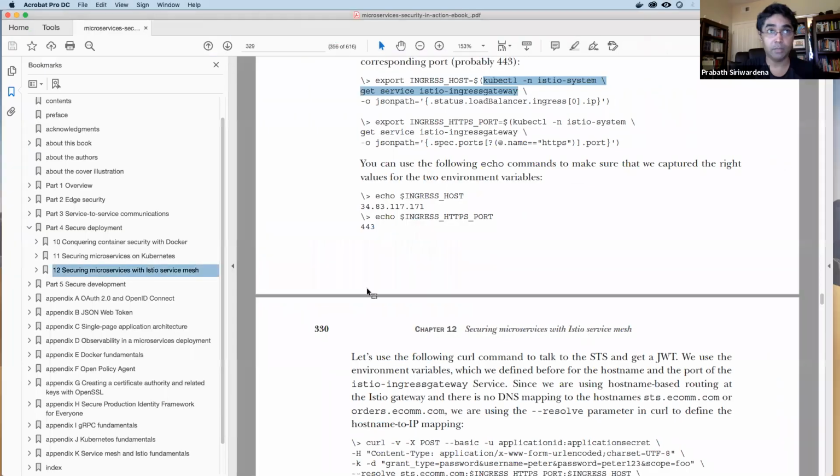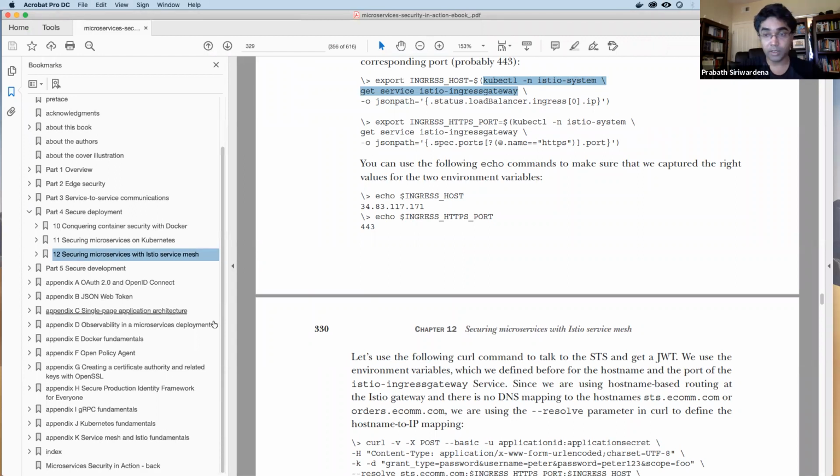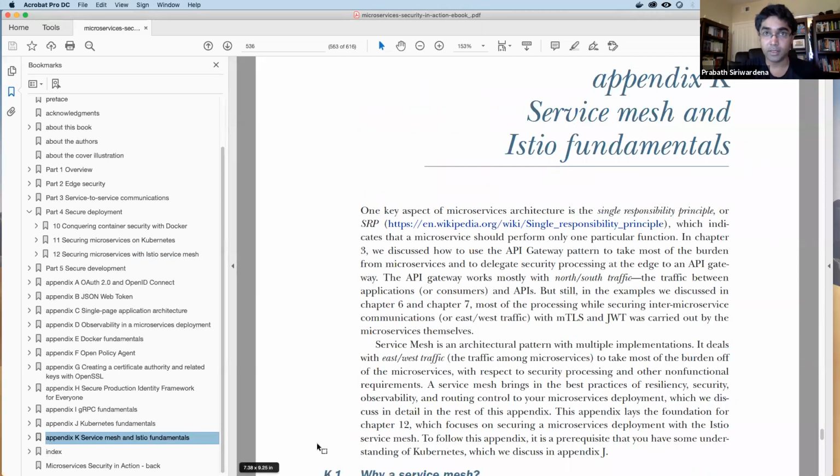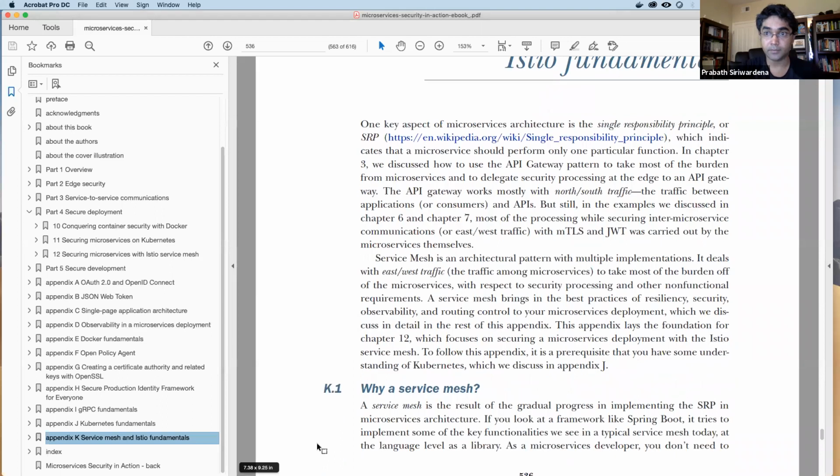Let me quickly go through the book. So this is an ebook. We have 1 chapter on how to secure your microservice with Istio Service Mesh, and then if you are new to Istio, we have an appendix, appendix K. It covers the service mesh fundamentals.